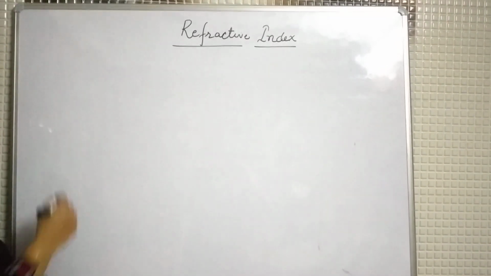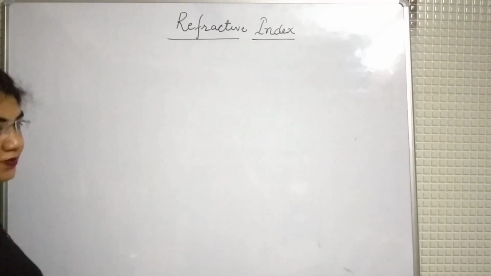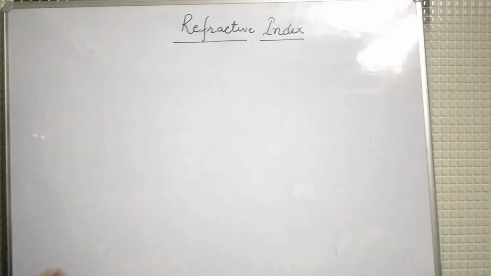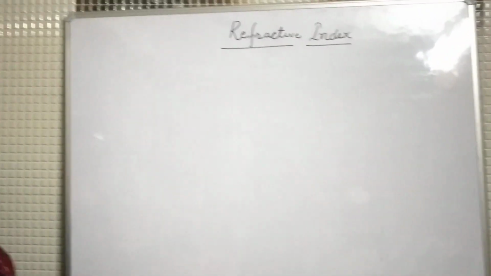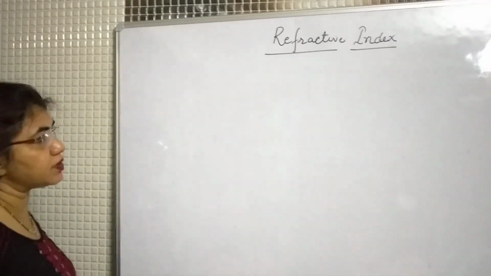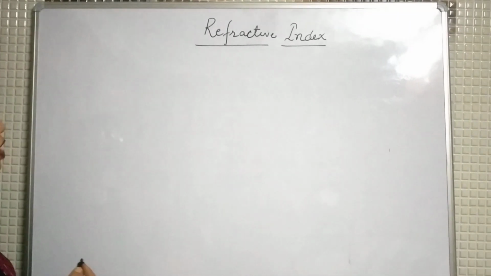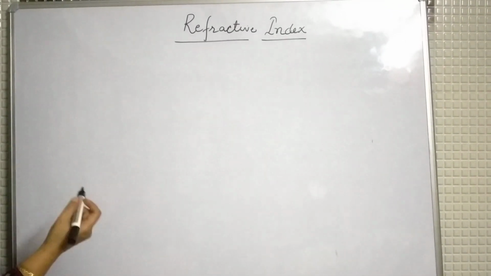Now today's topic is refractive index. How we will define this refractive index with respect to velocity. Otherwise there are different ways to define this refractive index. As we move in this chapter, we will get so many definitions of the refractive index. But now I will explain how to explain refractive index on the basis of velocity of light in different media.